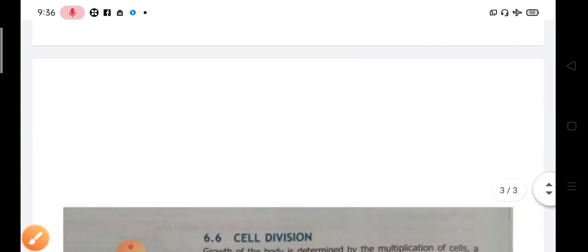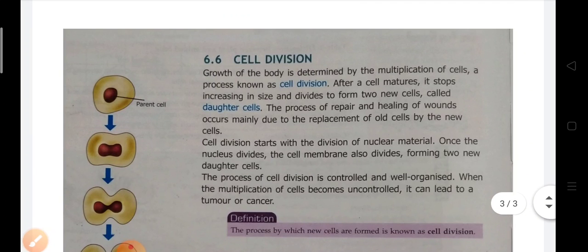Now next we come to the topic cell division. What is cell division?